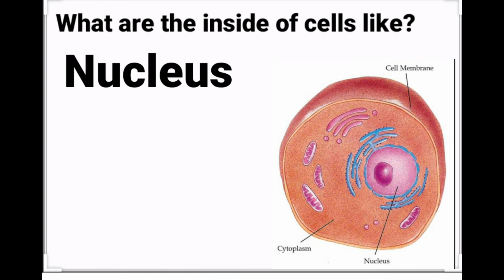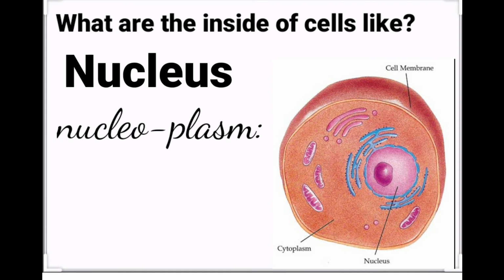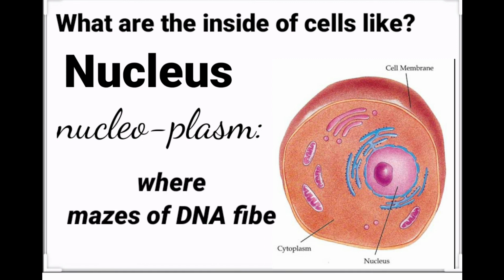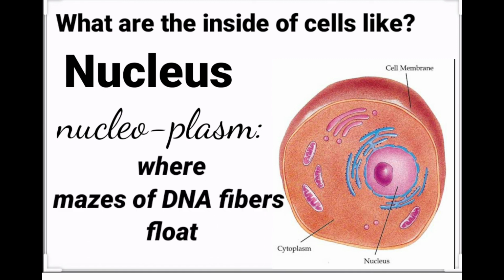The cellular nucleus is generally spherical in shape and it consists of a nuclear envelope. This is a double membrane which has nuclear pores to allow the cytoplasm to pass through. In the interior of the nucleus, there is a substance, the nucleoplasm, where masses of DNA fibers float.